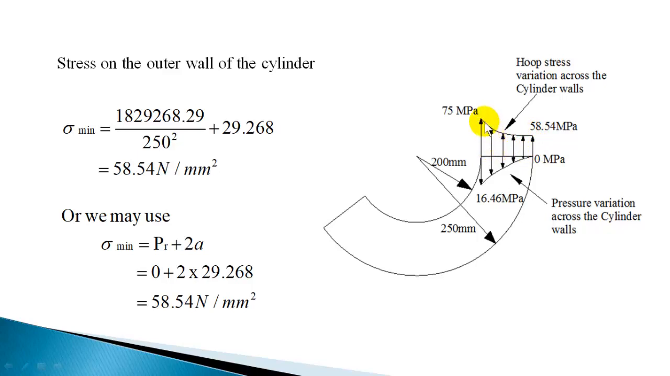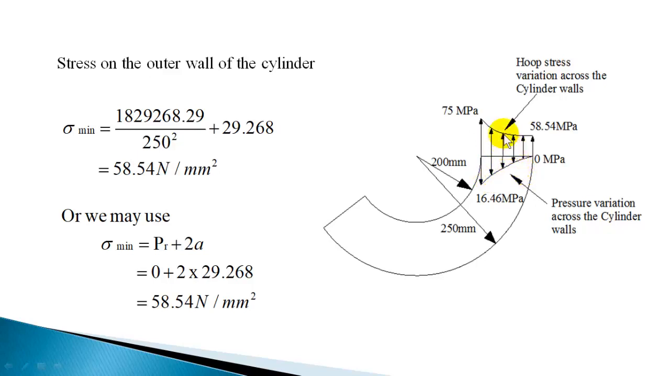So the variation is going to be parabolic, and you can show it by a curve. Now downward you can represent the pressure. Pressure at the inside surface is 16.46 megapascal, which you have calculated, and it varies to 0. Outside pressure is 0. So the variation is once again parabolic, and you can show that by a curve. So this is a representation of hoop stress and radial pressure on the cylinder walls.